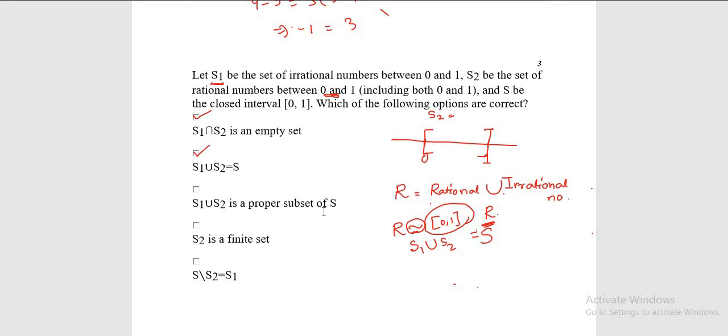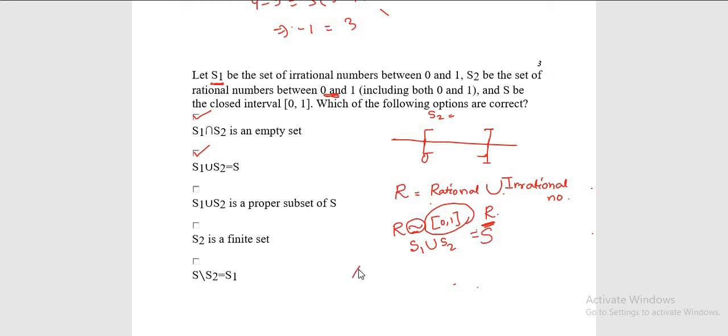Now moving on to the third option, S1 union S2 is a proper subset of S. It is saying that. Again, I will make you understand the proper subset definition. If every element of the set A is an element of B and B contains at least one element which does not belong to A, then only we say that it is a proper subset.